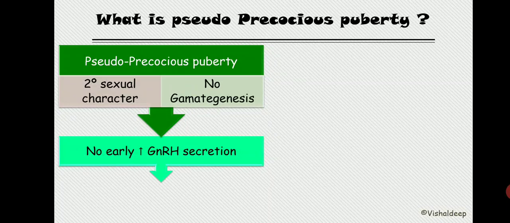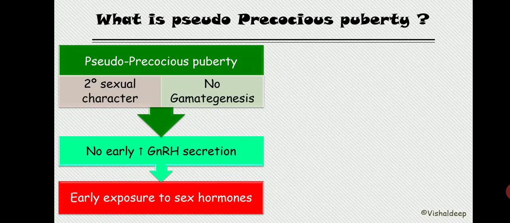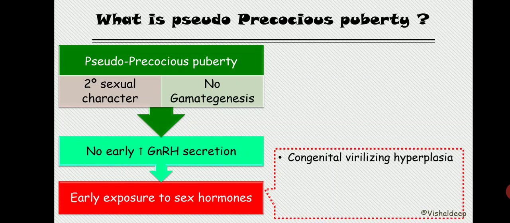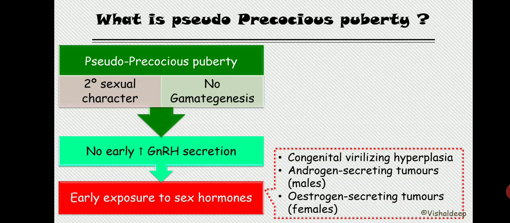So how will that kind of puberty occur? That puberty will occur due to early exposure to sex hormones. How will that early exposure to sex hormones take place? There are diseases that we already discussed in our adrenal cortex series, lecture number 4 and lecture number 5: congenital virilizing hyperplasia, androgen secreting tumor in male and estrogen secreting tumor in female. If you are wondering what an androgen secreting tumor is, what congenital virilizing hyperplasia is and how it leads to increased sex hormones, I already discussed it in great detail in the adrenal cortex series, lecture number 6. So go through that lecture.